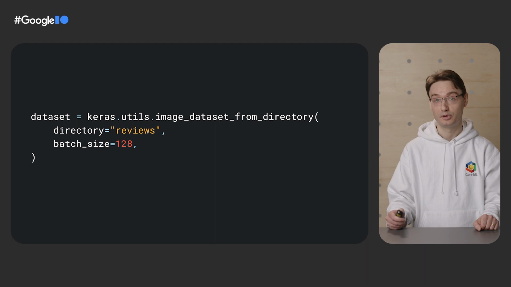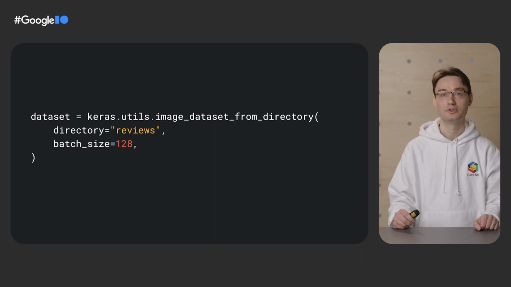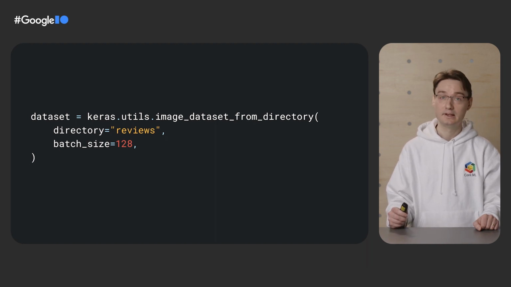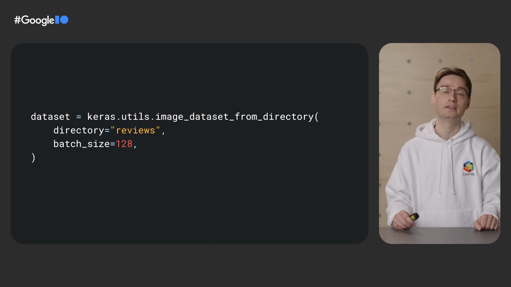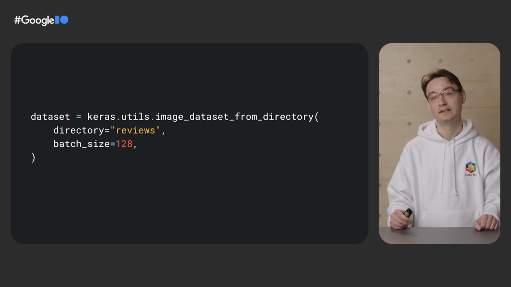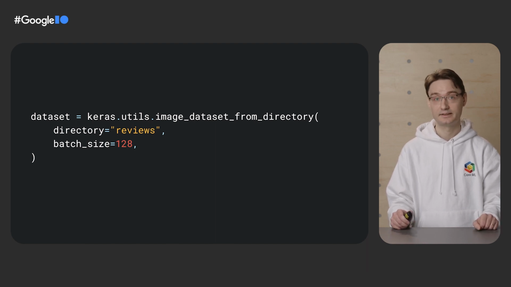The first step is super easy. We can do it in one line with the utility text_dataset_from_directory. It will look at the subfolders of our reviews directory. It will list the text files in these folders, and it will interpret each subfolder as containing examples for one category in a classification problem. It will then create a tf.data dataset object that outputs text strings and their corresponding labels. Here we have two subfolders, positive and negative, so we'll get a binary classification dataset.